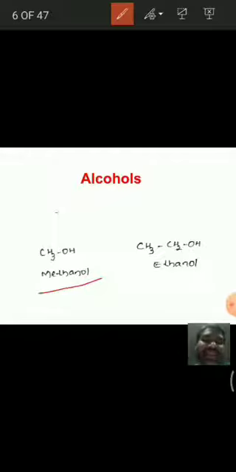The second one is ethanol: it has 2 carbons, hence ethane, and the suffix is ol, hence ethanol.